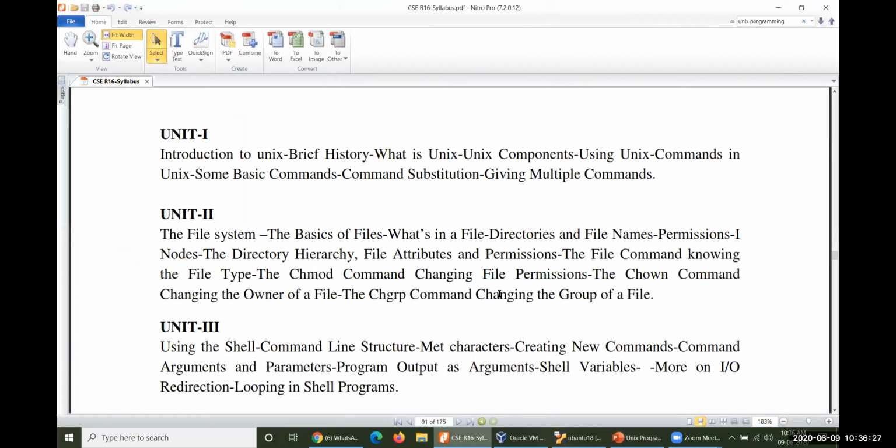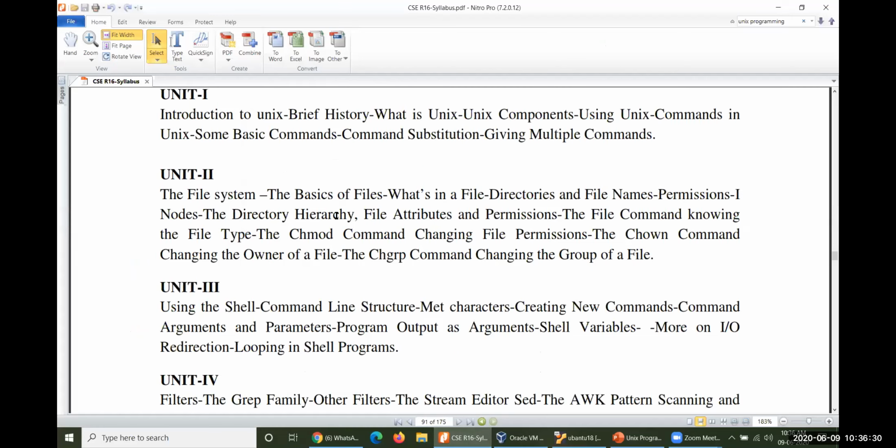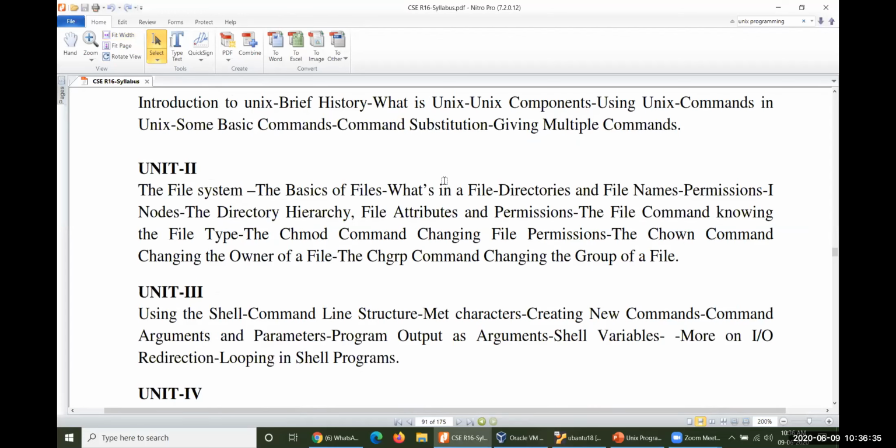And tomorrow, we have already discussed, if you observe very carefully, what a file is, what the directories are and what the permissions are. Of course, inodes have not been discussed by me for this particular unit. I have given the directory hierarchy, the file attributes and permissions, and change mode, chmod, has been given to you.